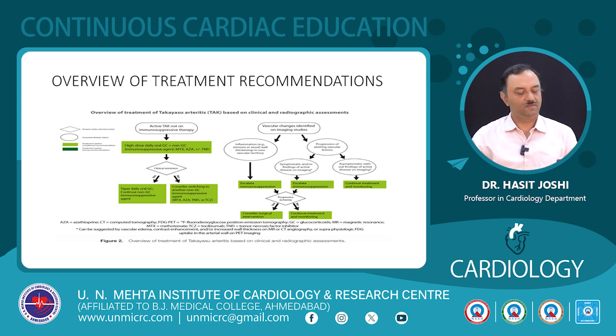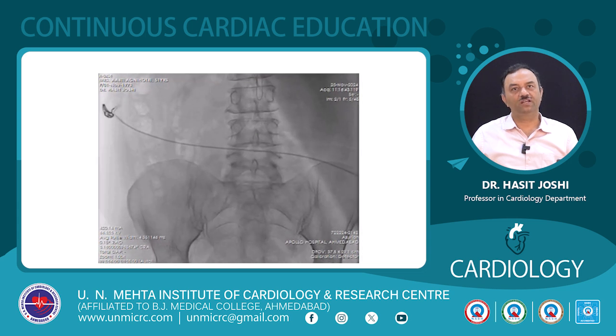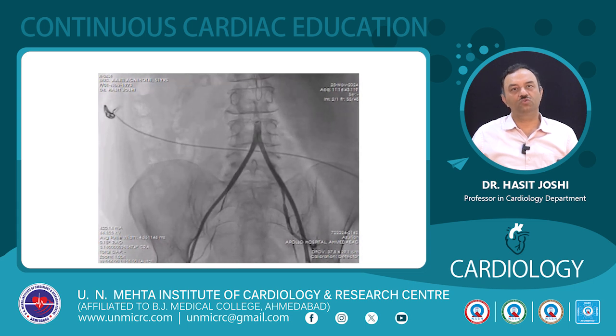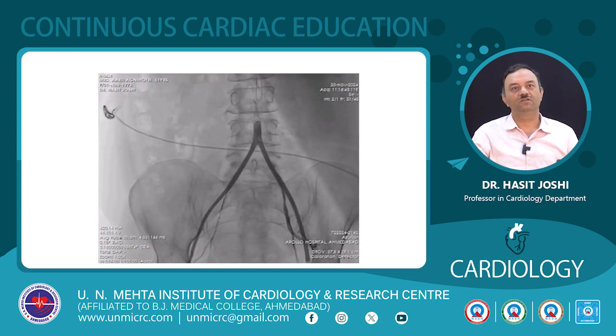So we took both the femoral and a left brachial access. An antegrade shoot from the femoral route showed total occlusion of distal abdominal aorta above the bifurcation.